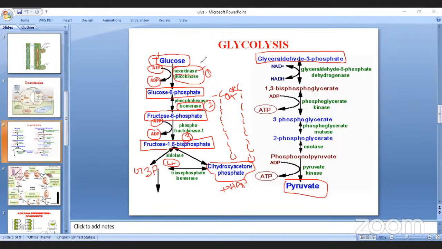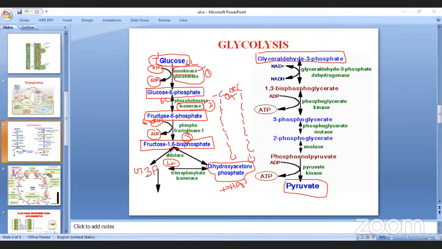Actually, the glucose carbon number: glucose has 6 carbons. Glucose 6-phosphate is the same, 6 carbon, and fructose is the same formula, 6 carbon.